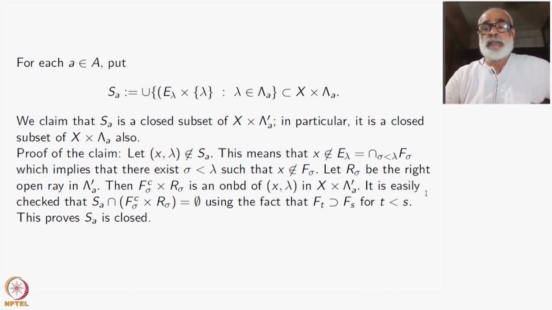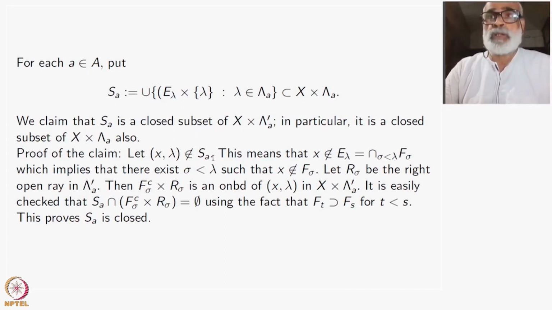All right, it's easily checked that the intersection of SA with this open subset is empty. What does that mean? That this is contained in the complement of SA. So what I have shown here is that X comma lambda, not belonging to SA, has an open neighborhood which does not intersect SA at all.